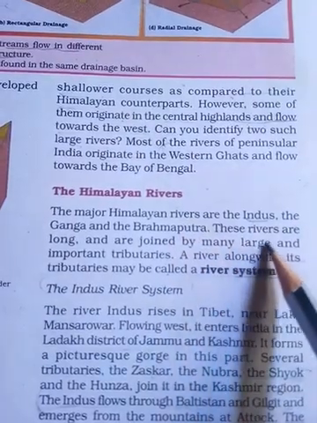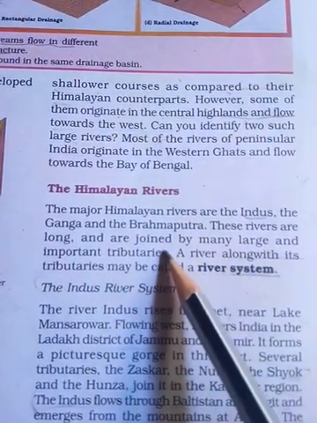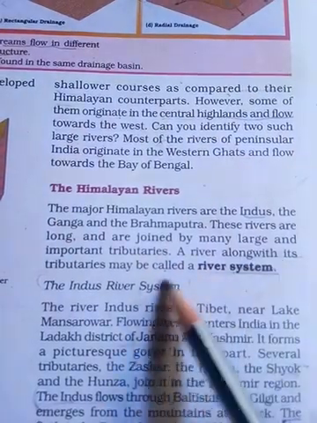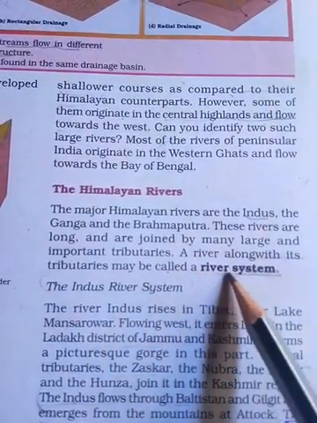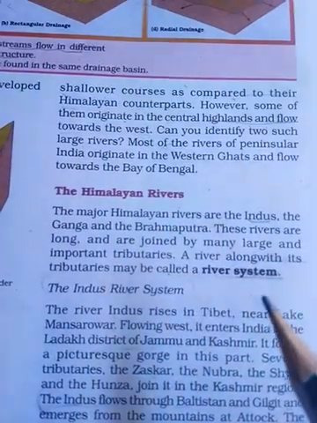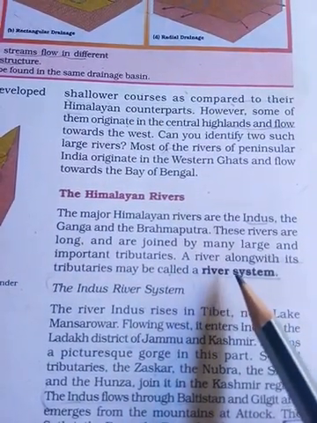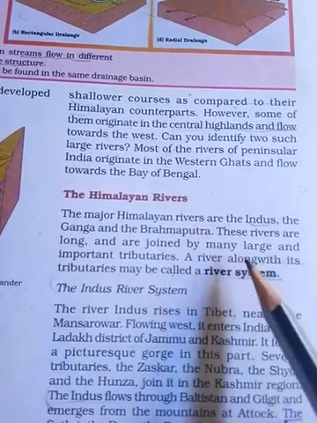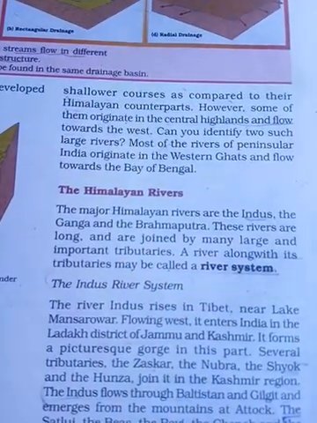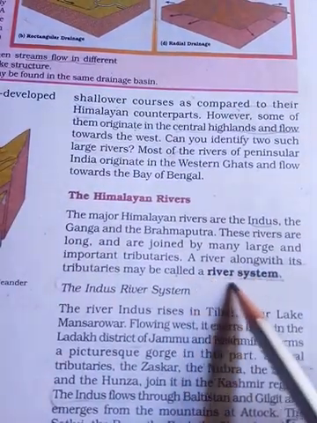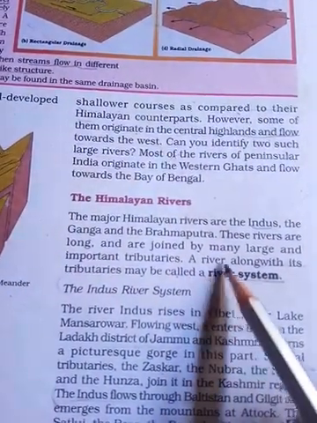These rivers are joined by many tributaries. A river along with its tributaries may be called a river system. That means when a river is joined by so many tributaries, we call it a river system. A river along with its tributaries is called a river system.